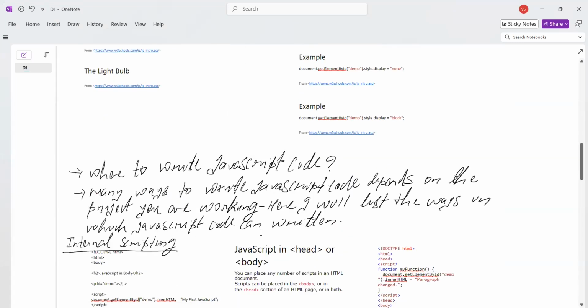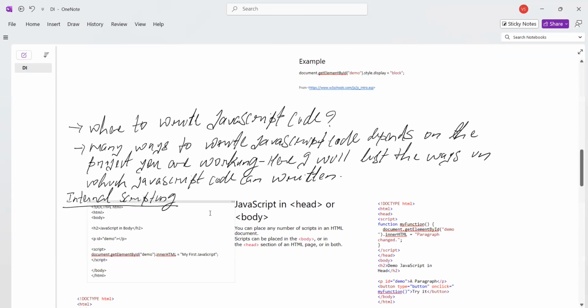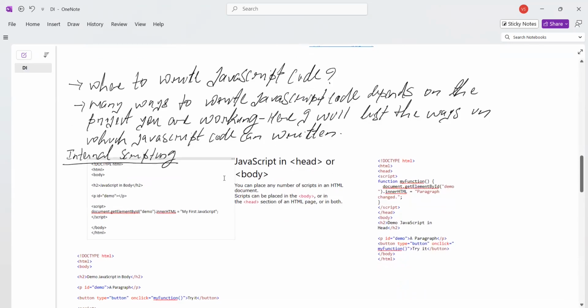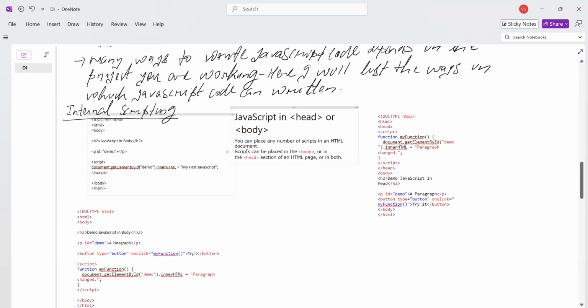The next question is where we will write the JavaScript code. There are many ways to write the JavaScript code, depending on the project we are working on and what type of project it is. If it is a small project, you can write the JavaScript code in the same HTML file, at the starting in the head tag or at the bottom of the body tag. Like this, at the bottom of the body tag you can write the script, or in the head you can write.